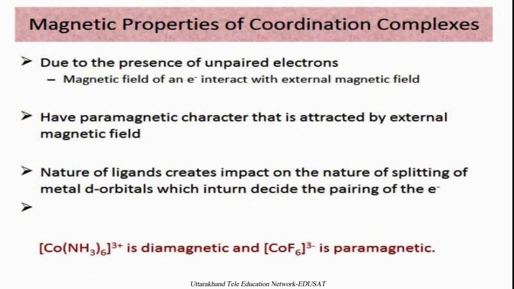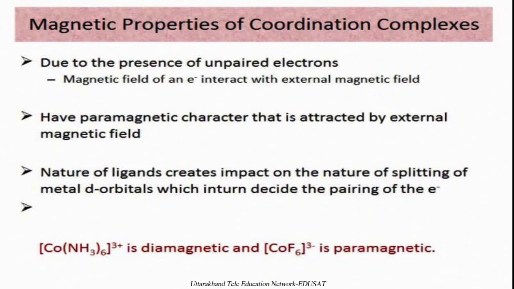The nature of the ligand also has an impact on the splitting of the metal d orbitals, which in turn decides the pairing of the electrons. The magnetic property also gives the magnetic moment. That magnetic moment is given by mu s equal to the square root of n(n plus 2).